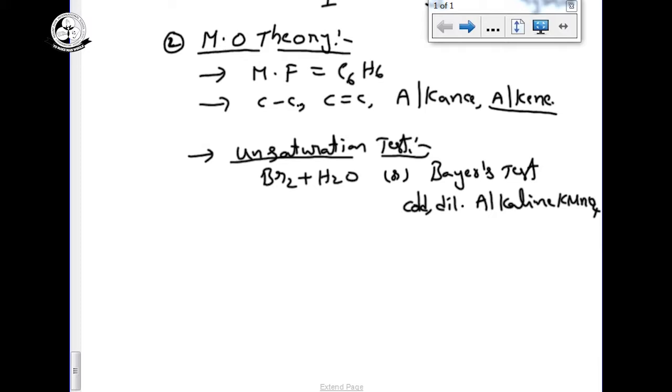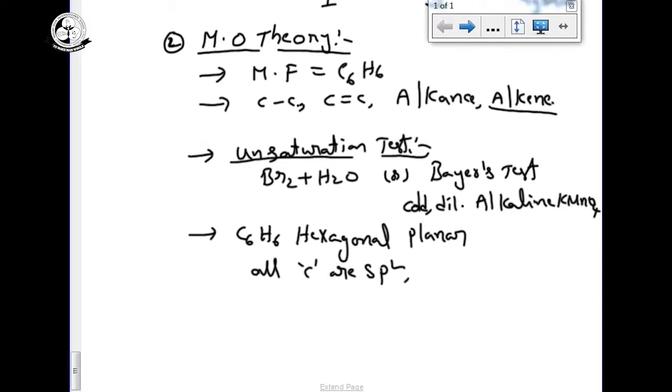So MO theory, molecular orbital theory, can explain the hybridization. Benzene is hexagonal planar, with 6 carbons. Why? Because all carbons are in sp2 hybridization. sp2 hybridization means the shape around each carbon is trigonal planar.